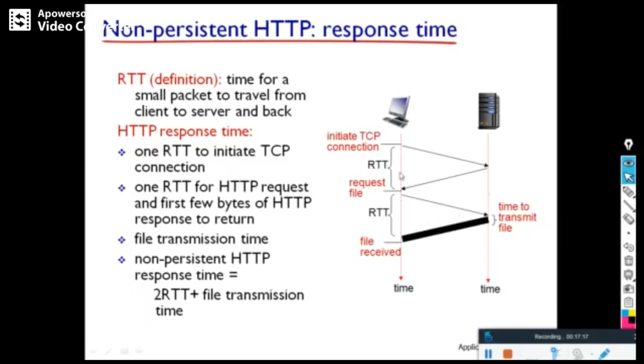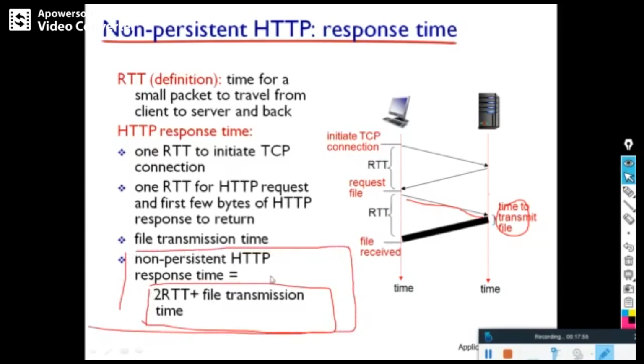This is the RTT. After that, once this connection reaches here, that is the acknowledgement. Once the acknowledgement from client to server reaches, then the server will try to send the file. Suppose this is the time to transmit the file, and the file is received somewhere here. So you see 2 RTT plus file transmission time. This is the non-persistent HTTP response time for a single object.